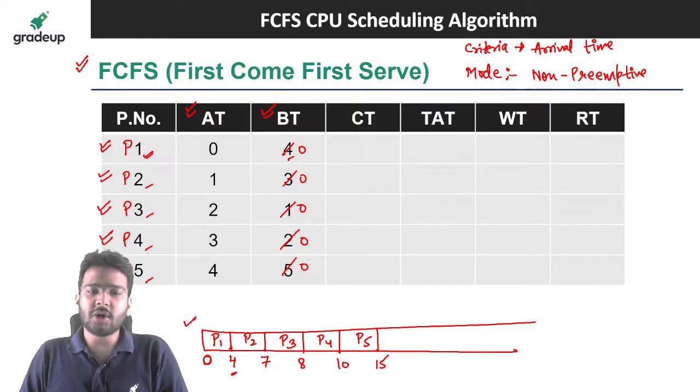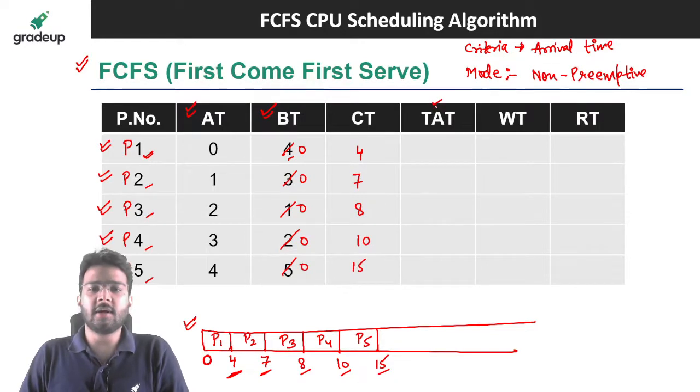Now using this chart, we can find out the completion time. The completion time of P1 process is 4. Completion time of P2 process is 7. For P3 it is 8. For P4 it is 10. For P5 it is 15.